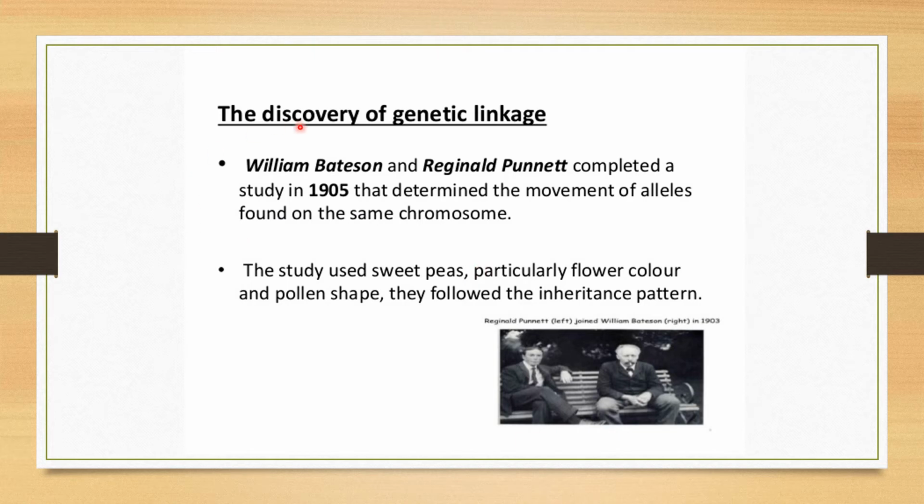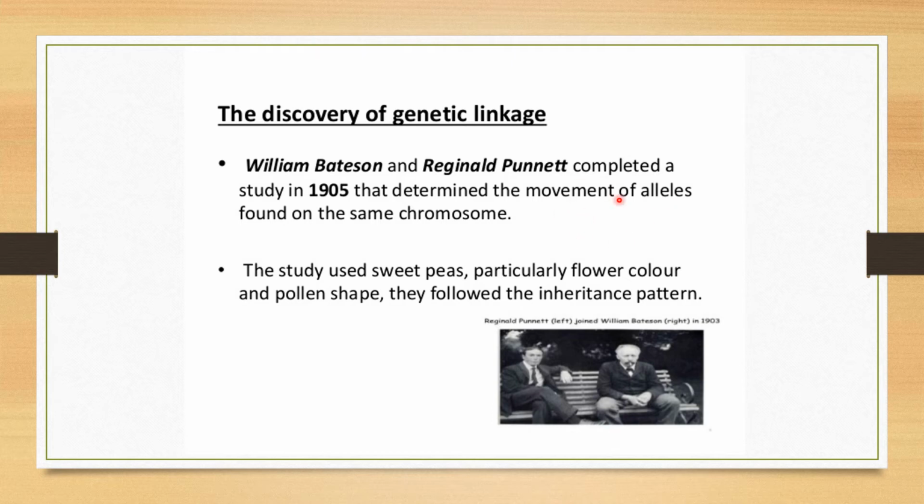Who was the one who came forward with the discovery of genetic linkage? Not the term, the discovery of genetic linkage. William Bateson and Reginald Punnett completed a study in 1905 that determined the movement of alleles found on the same chromosome. And movement of alleles means what? It's not that alleles are moving outside.